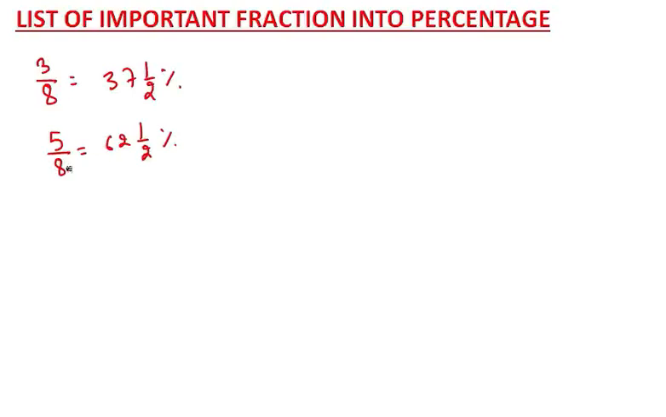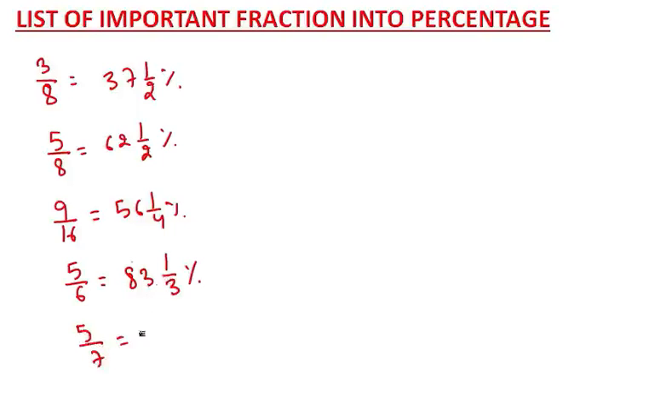What is 9 by 16? Tell me. This is 56 1 by 4%. Okay, what is 5 by 6? 5 by 6 is 83 1 by 3%. Now tell me, what is 5 by 7? This is nothing but 71 3 by 7%. Okay.